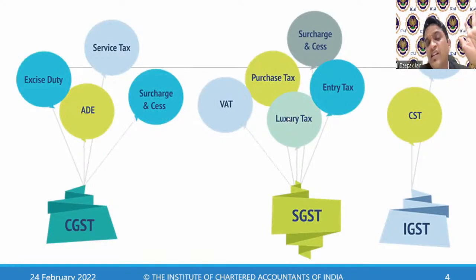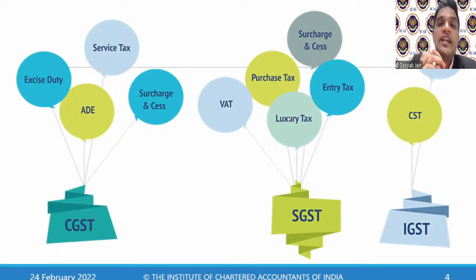What is an intrastate transaction? A transaction happening within a state. I am in Bangalore, within the state of Karnataka. I am selling something to a place in Hubli. Hubli is a city within the state of Karnataka. When I transfer goods from Bangalore to Hubli, I will charge CGST and SGST. On all intrastate transactions, CGST and SGST is levied.